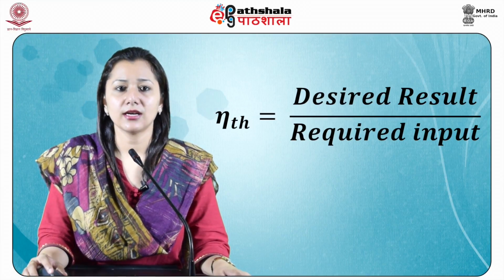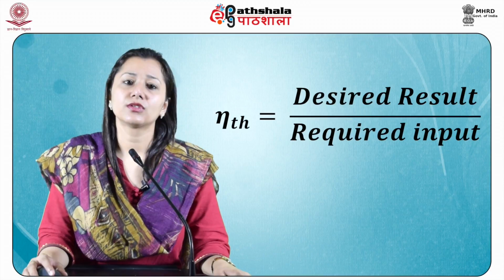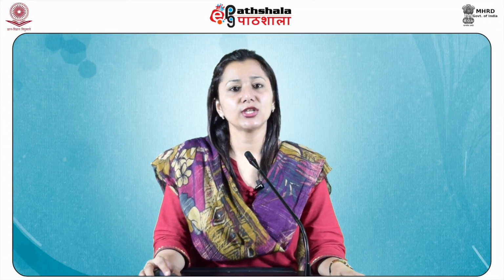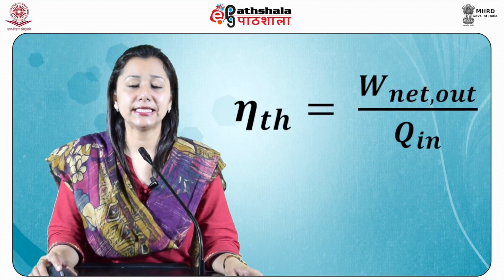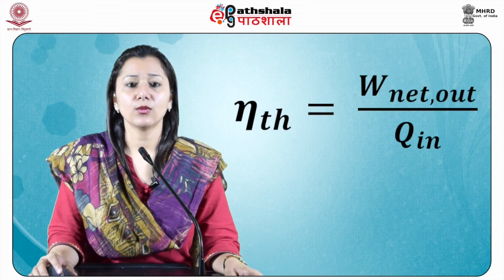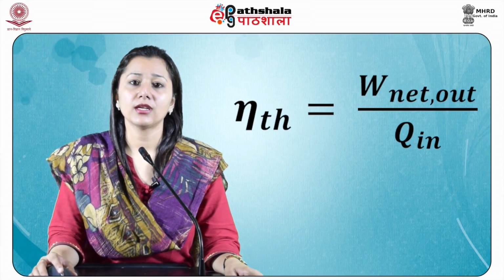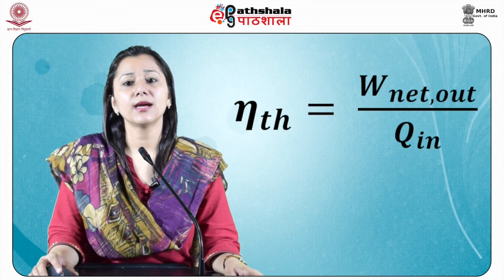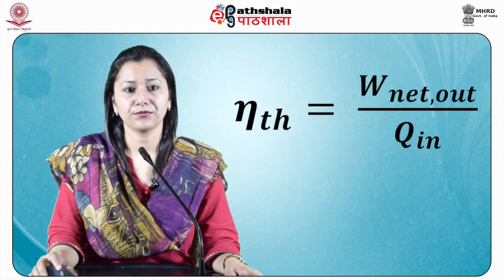That is, eta Th is equal to the desired result divided by the required input. Thermal efficiency is always less than 1 and can also be written as eta Th equals W net out divided by Q in, where W net out is the net work done and is given by W out minus W in.